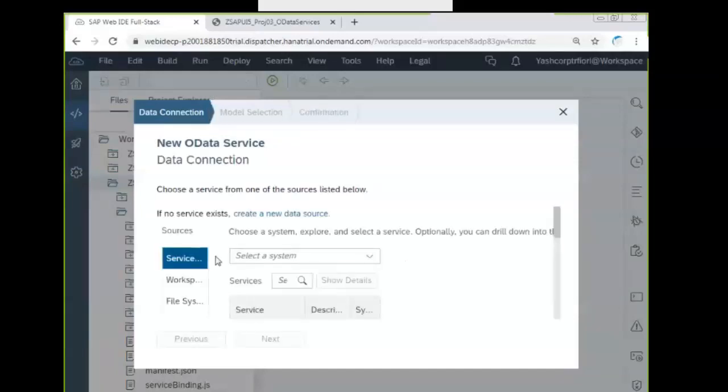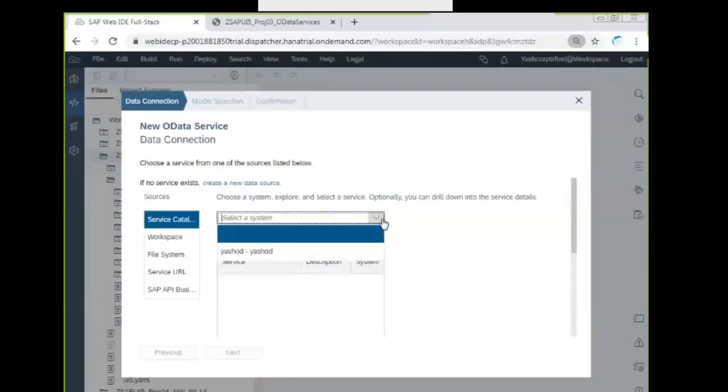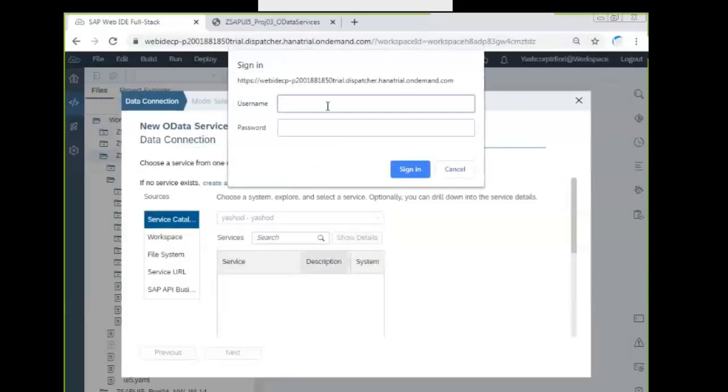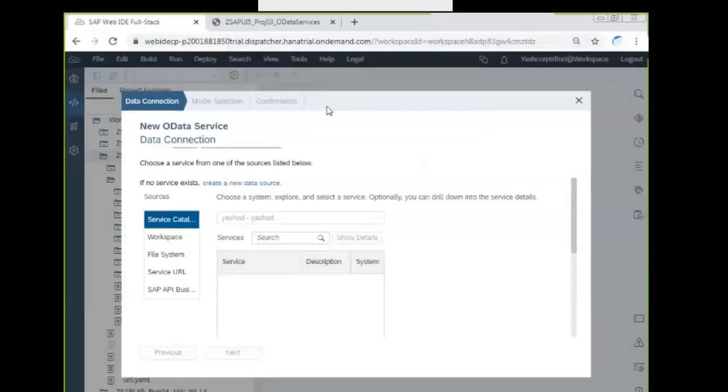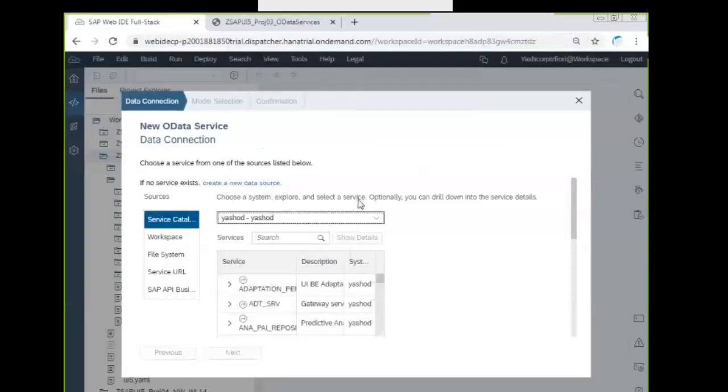The system is configured. You have to enter your user ID, SAP ID here, and search for the service.